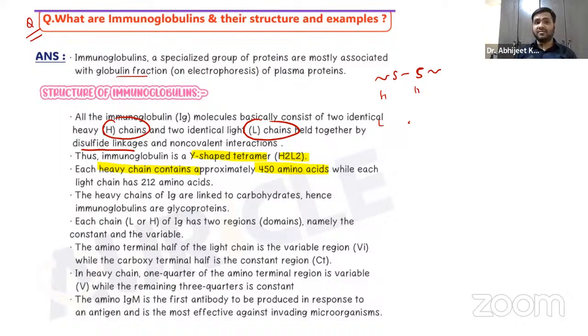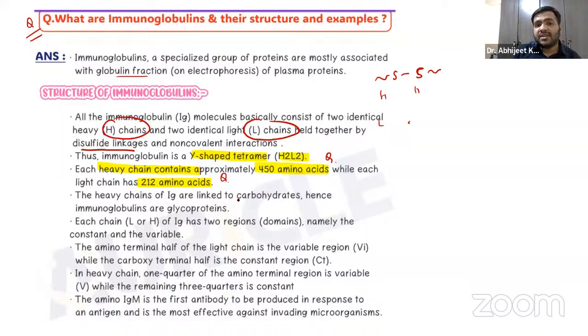Now, an immunoglobulin consists of two identical heavy and two identical light chains, both connected together with the help of disulfide linkages. And the heavy chain contains how many amino acids? 450. And the light chain has 212 amino acids. Again, these two are very important viva questions.